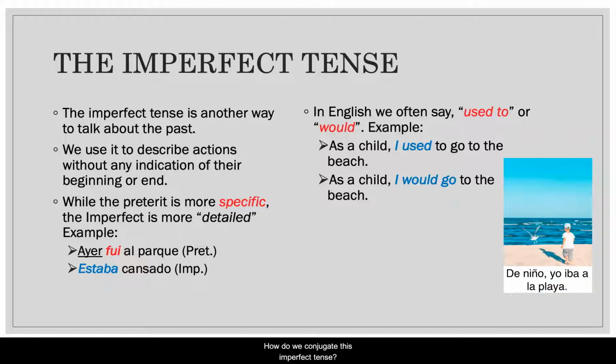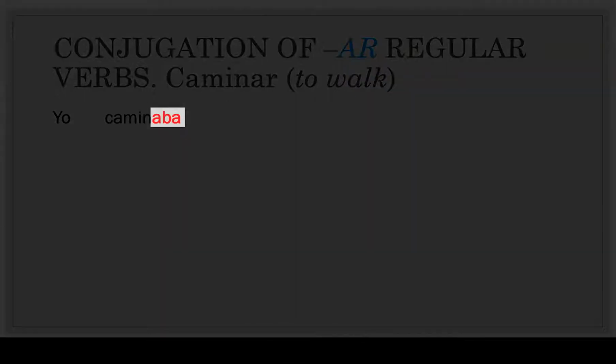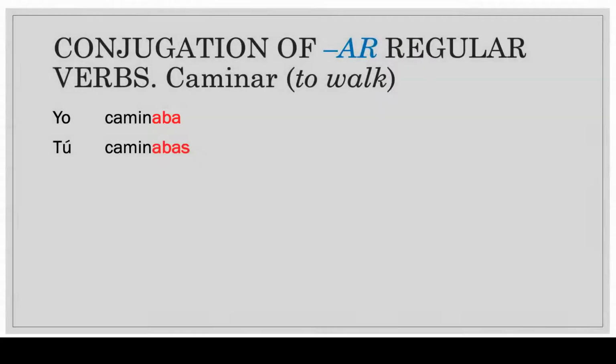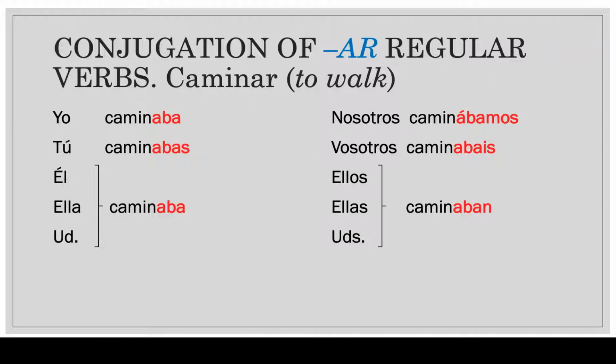How do we conjugate this imperfect tense? Let's take a look. The AR regular verbs such as caminar can be conjugated as follows. The ending will be aba. Yo caminaba. Tú caminabas. Él, ella, usted caminaba. Nosotros caminábamos. Notice the accent on the nosotros form. Vosotros caminabais. Ellos, ellas, ustedes caminaban.